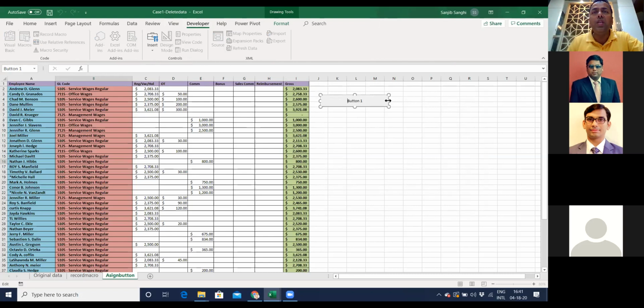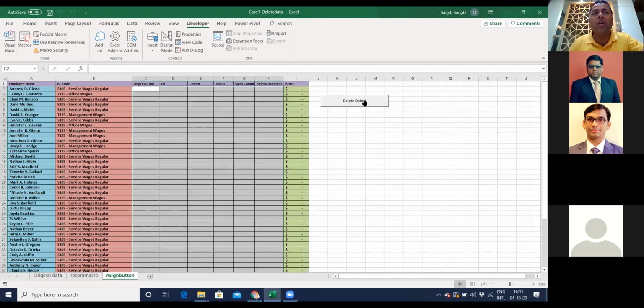If I type in the name, Delete Data, and create it, it comes with Delete Data as a button. The same macro is assigned over here. I've created a button. If I click over here, the entire data gets deleted. It's the same thing, just creating a button instead of going into Macros and then hitting Run. So this is a very small demo of how you can record a macro on your own by just deleting this data entry.